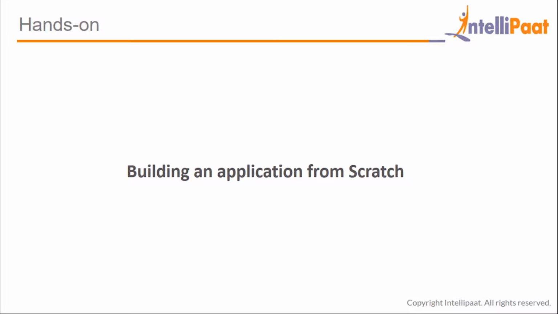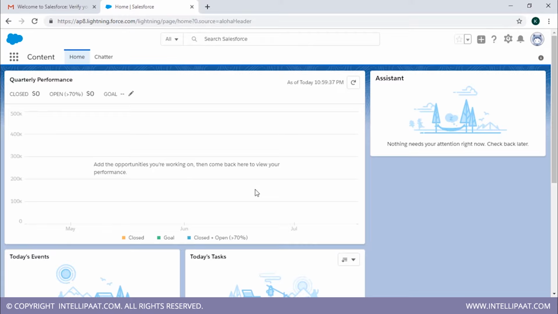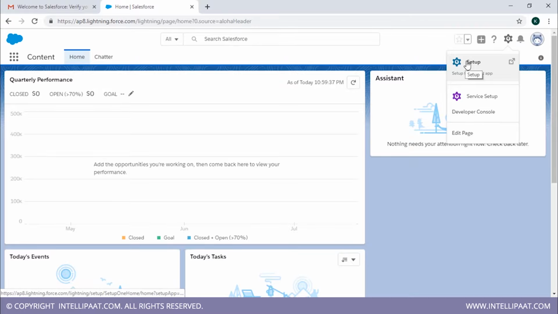Now, Salesforce is said to be a very good platform for the people who want to build an application in just a jiffy. So we're going to try to build an application in Salesforce as fast as we can, and let's see if it is actually helpful for us as compared to a traditional system of building an application. Alright, so let's get into it. In order to create an application, you're just going to click on this gear icon right over here, which says setup. You're going to click on setup over here.